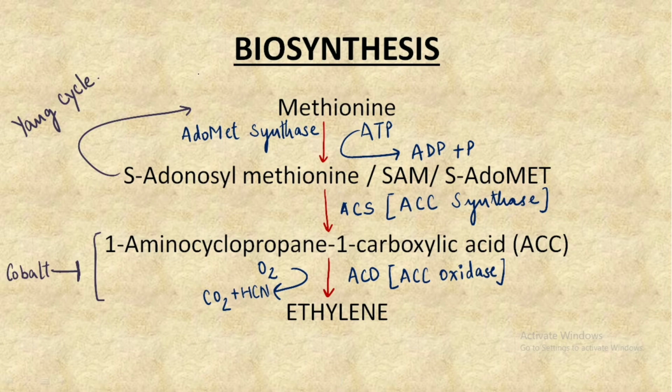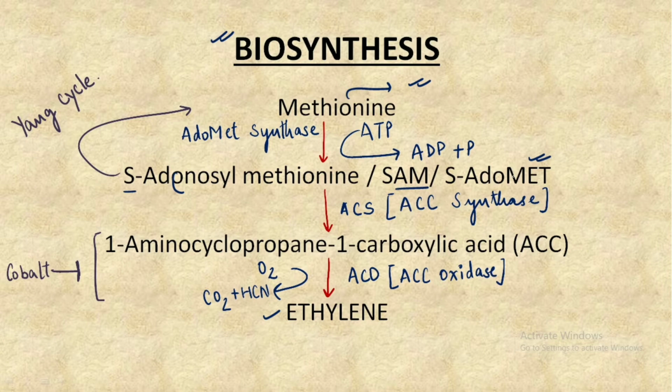So let's understand the biosynthesis pathway of ethylene in detail. We have 3 main steps for the production of ethylene. The precursor molecule for the biosynthesis is methionine, and in the first step this methionine gets converted into S-adenosyl methionine, or SAM, which is also given the name S-adomat.